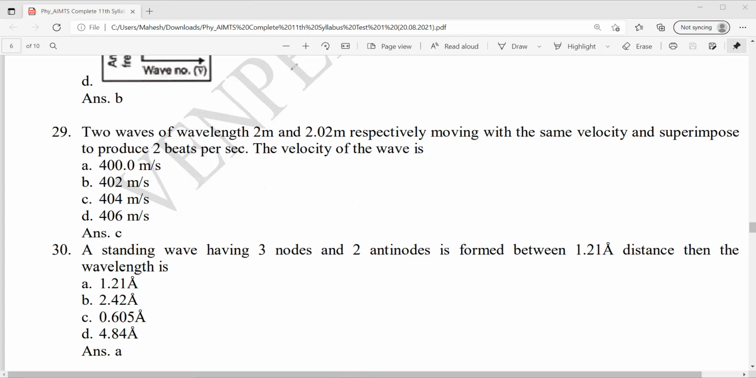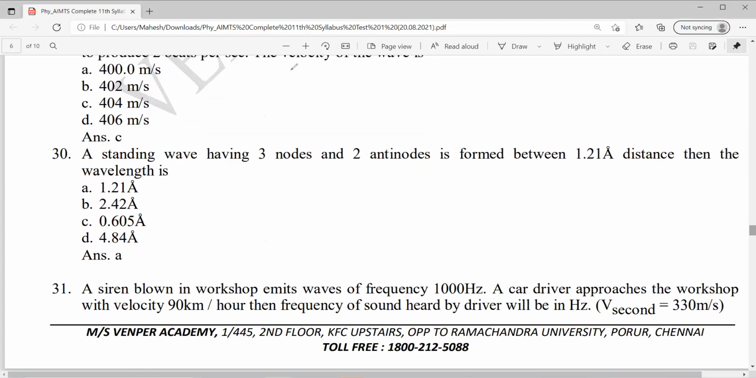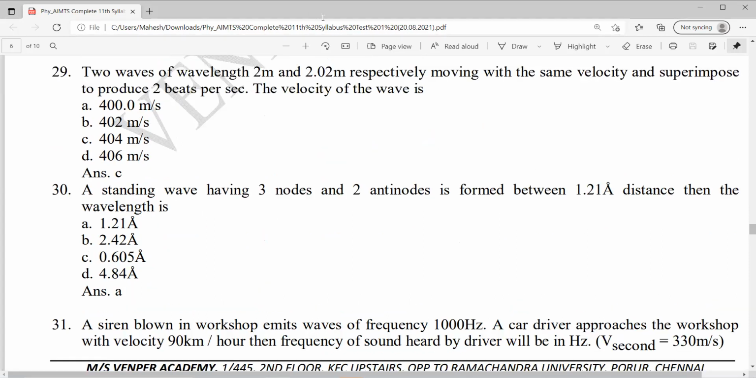Next. Question number 30. A standing wave has 3 nodes and 2 antinodes formed between a 1.21 Angstrom distance. Then the wavelength is. A standing wave has 3 nodes and 2 antinodes.